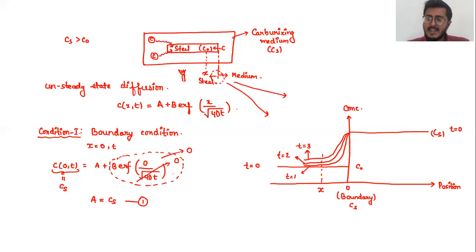So I can take x in any direction, that is x greater than 0, which is my positive side, and this is my negative side, that is x greater than 0 or x less than 0 at my initial time. Since we are discussing the steel component and how the carburization is taking place in that, I am going to take x less than 0 for the initial condition.